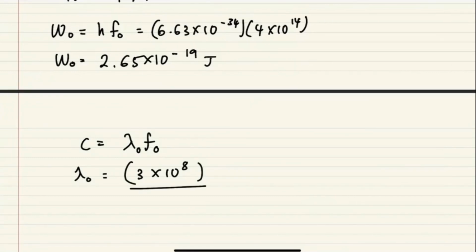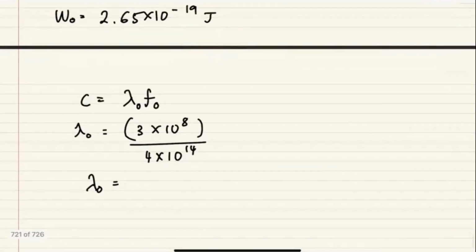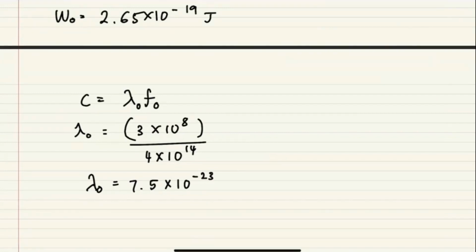So lambda naught yang kita nak cari is equals to 3 times 10 to the power of 8 over F0 tadi, berapa? 4 times 10 to the power of 14. So your lambda naught should be 7.5 times 10 negative 7.